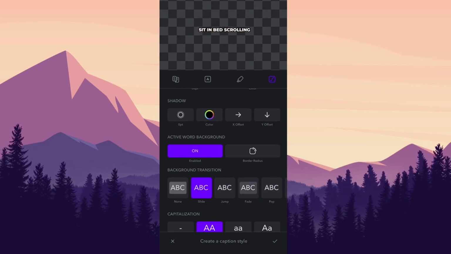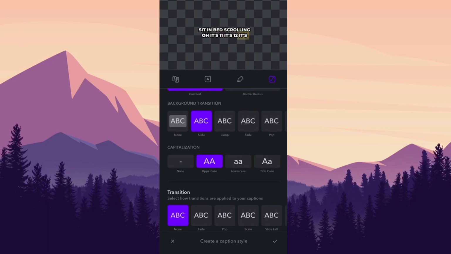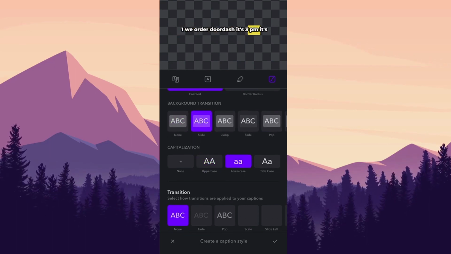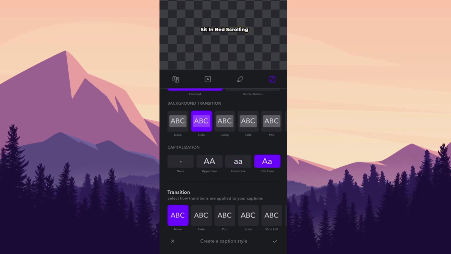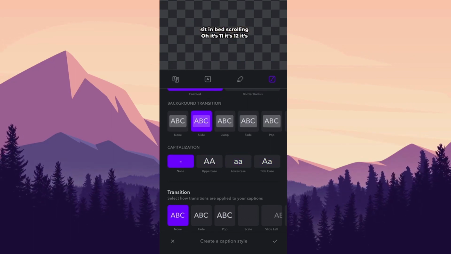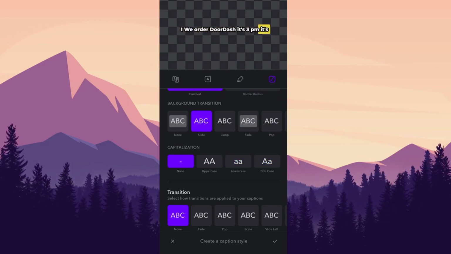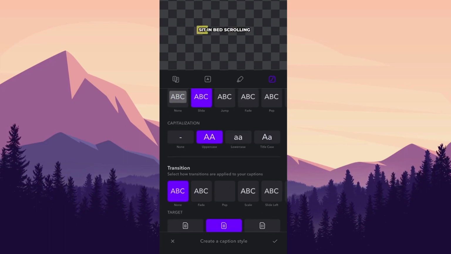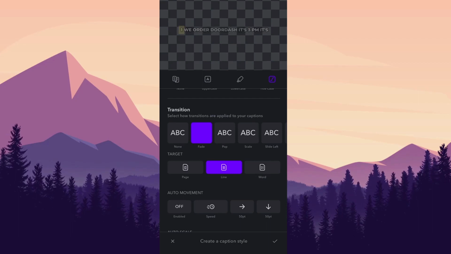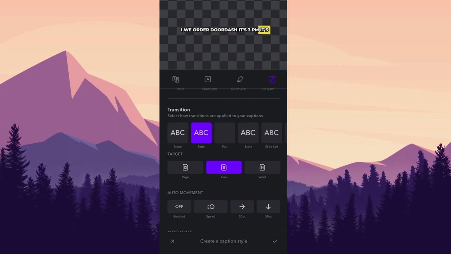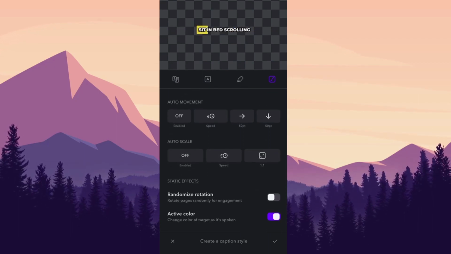This one is better. And you can choose if you want all uppercase or lowercase or title case or none, which is pretty random, but I usually work with uppercase. And yeah, you can do some transitions here, but it's not necessary as well.